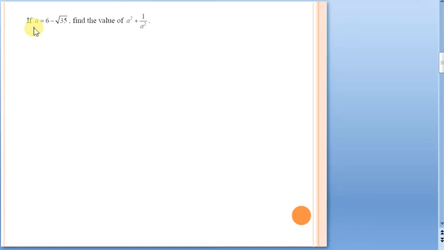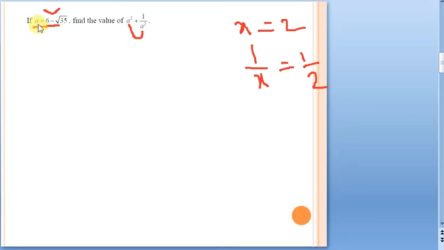Now see this question here, a is equal to 6 minus root 35, and we need to find the value of a square plus 1 by a square. I will tell you two ways in which we can solve this question. Now see, we want a square and we want 1 by a square. Suppose we have a number, let us say x is given to be 2. If x is equal to 2, what is the value of 1 by x? It is going to be the reciprocal of this number, that is 1 by 2. Likewise, see here, if a is this, what is 1 by a? 1 by a is going to be the reciprocal only. So 1 by a is going to be 1 by 6 minus root 35.